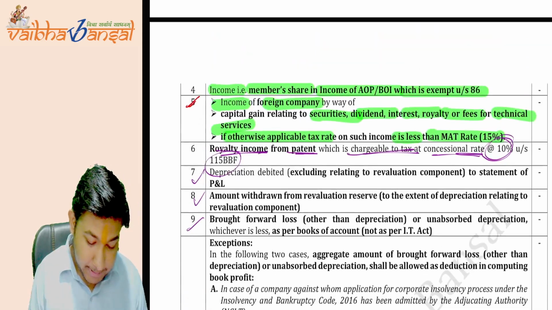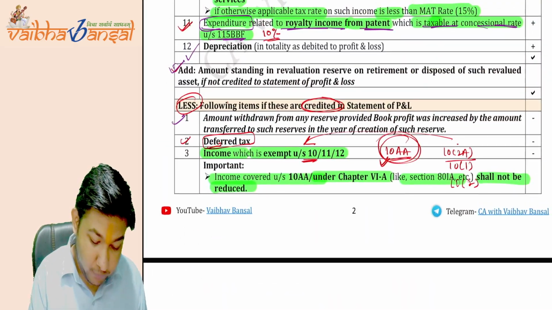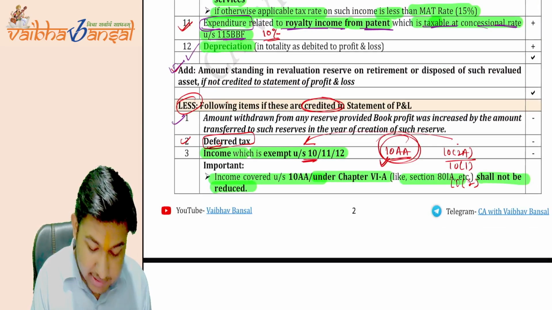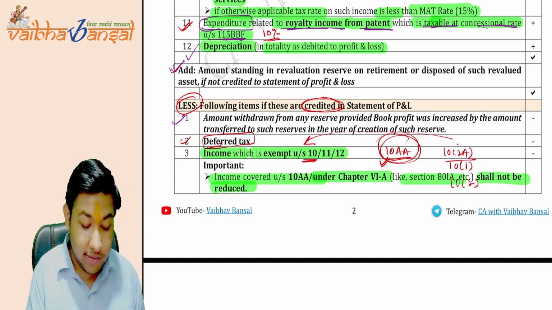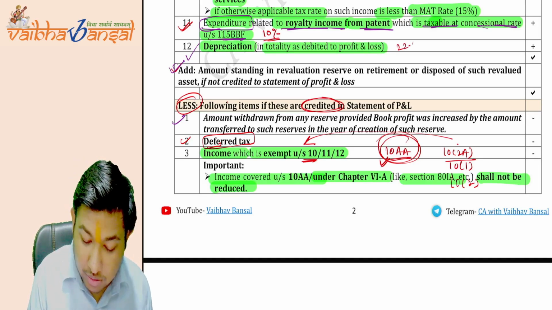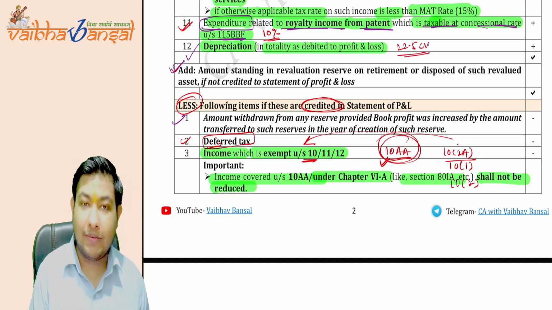Just see here, point number 12. What does point number 12 say? Depreciation in totality as debited to the profit or loss. In totality, what was the total depreciation? Total depreciation 22.5 CR.